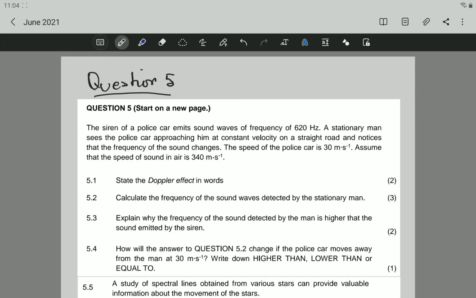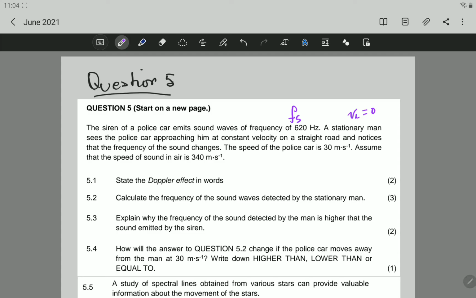The question says the siren of a police car emits sound wave of frequency of 620 Hz. This is the frequency of the source. Remember, in Doppler effect, you have an object which is the source, in other words, it's the one producing the sound, and you have a listener, which is the object that is receiving the sound, or the sound wave. So this is the frequency of the source. Stationary means that the velocity of the listener is equal to 0. The man will be the listener.